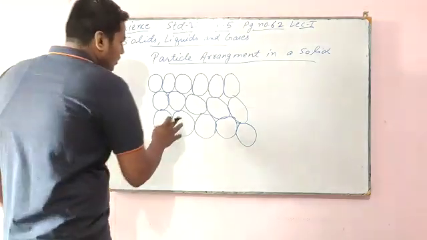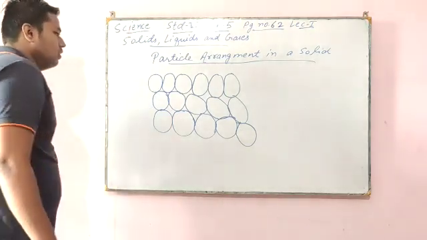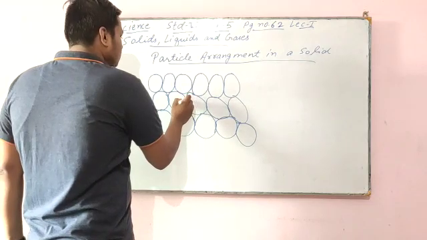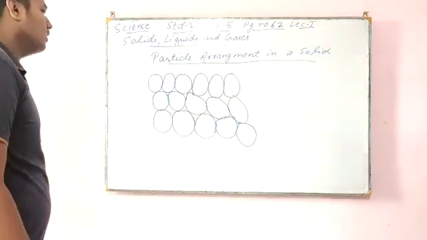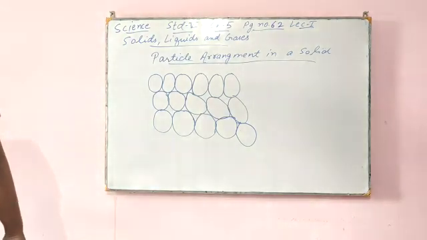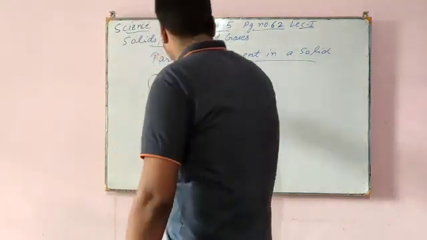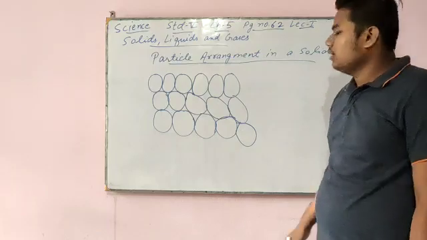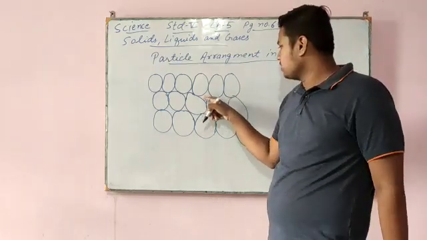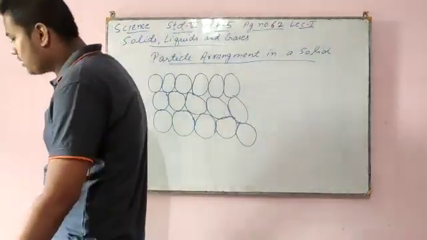Tightly packed means they are totally tightly packed. There are no spaces between the particles. Usually a regular pattern with very little interparticle space. In a solid, they are tightly packed and there is very little space between the particles.